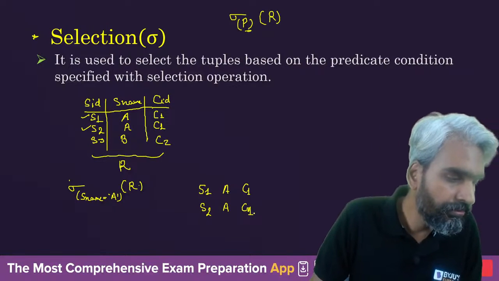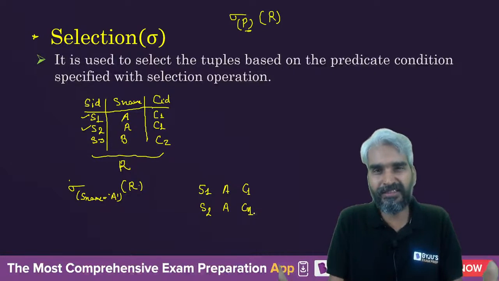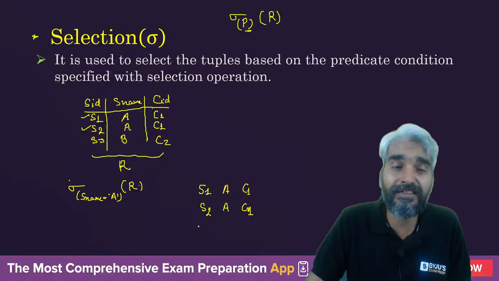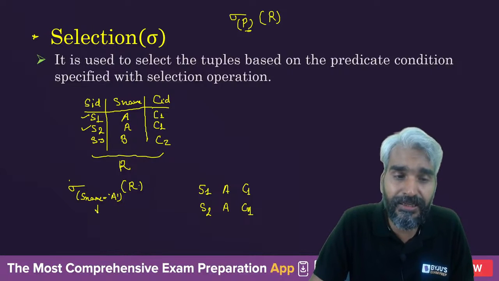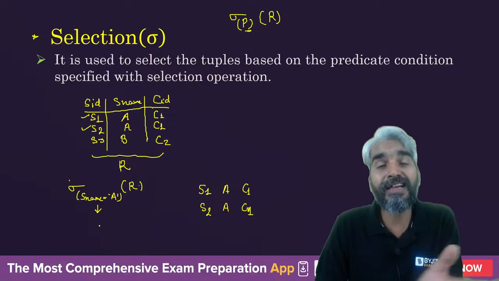Clear? Now let's move ahead. This is the selection operation. You can define any condition. You can also define one or more conditions. So you can say S name equals A or S name equals B.